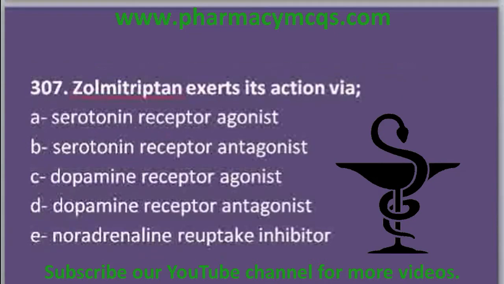Now zolmitriptan exerts its action via serotonin receptor agonist, serotonin receptor antagonist, dopamine receptor agonist, dopamine receptor antagonist, and noradrenaline reuptake inhibitor. Actually zolmitriptan is an anti-migraine medication and it exerts its action via serotonin receptor agonism. So A is our correct option here.